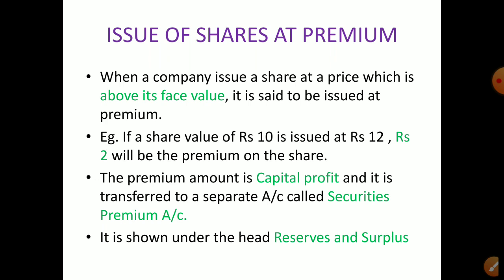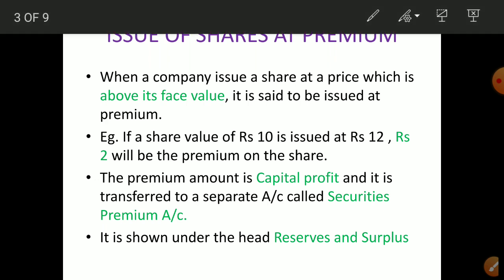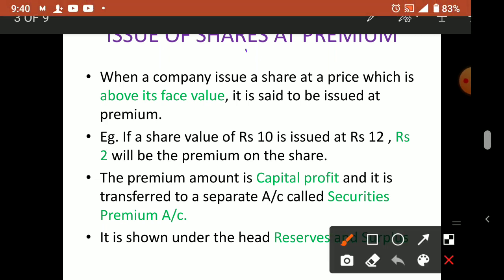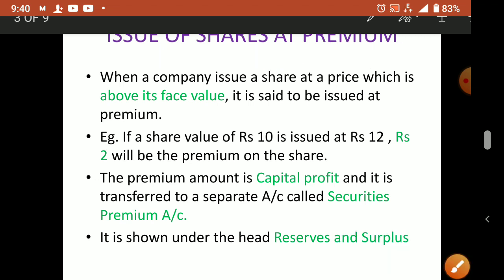When a company issues shares at a price which is above its face value, it is said to be issued at premium. I told you 10 is the face value. Suppose we are issuing it for 12 or 15. Whatever price is more than the face value, 11, 12, any number, it is known as what?